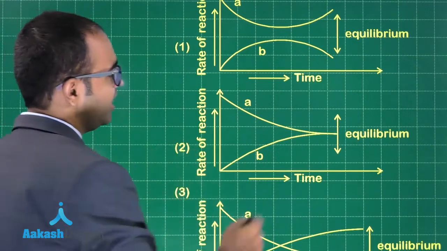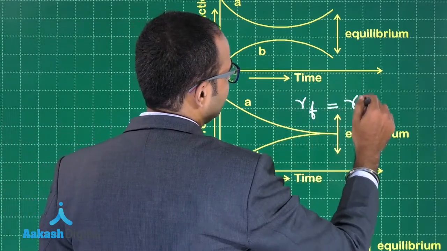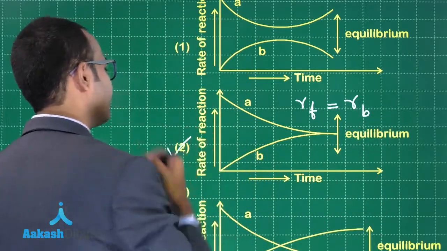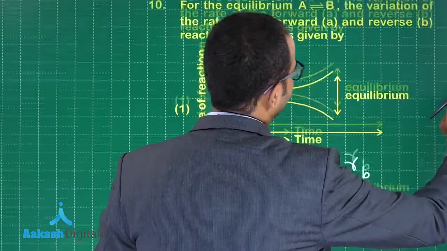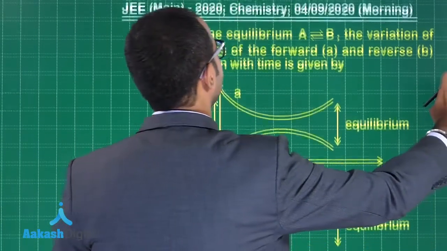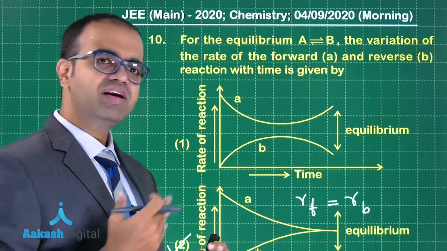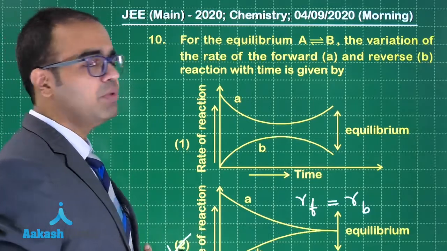In this graph. So the answer is option 2, guys. Very simple question from equilibrium, just relating to the first part of the chapter, that is, rate of forward reaction is equal to the rate of backward reaction. Let us look at question number 11.